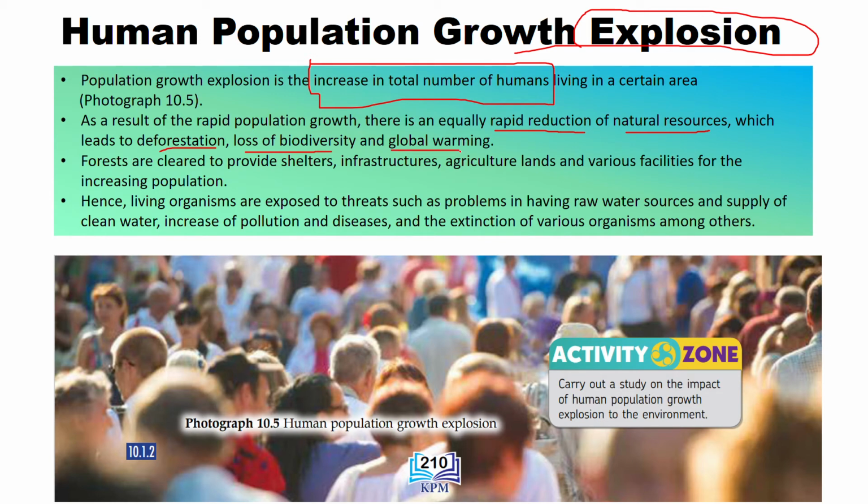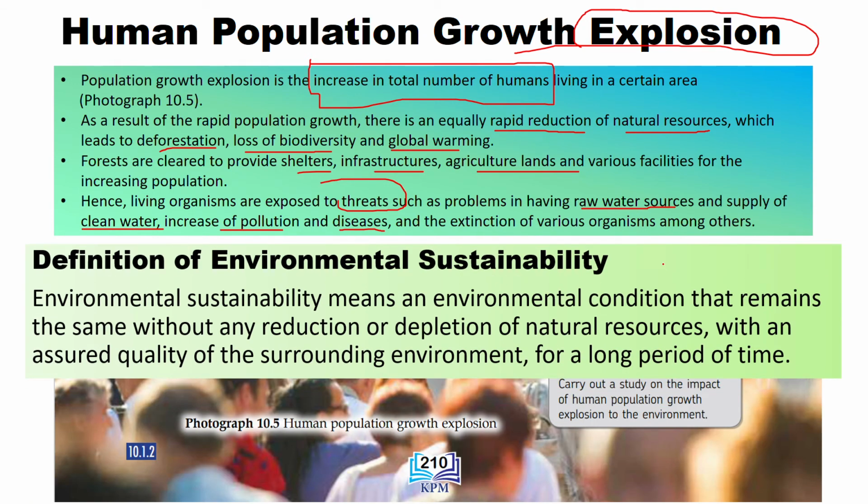also leads to loss of biodiversity dan juga global warming, where forests are cleared to provide shelters, okay, infrastructures, agricultural lands, and various facilities for the increasing population. Hence, living organisms, they are exposed to threats such as problems in having raw water sources, okay, and supply of clean water, okay, increase in the pollution, okay, yang baru kita lihat tadi, beberapa jenis pencemaran, okay, diseases, and even extinction of various organisms among others. Ini adalah isu yang sedang berlaku lah. Every day the human population is growing.